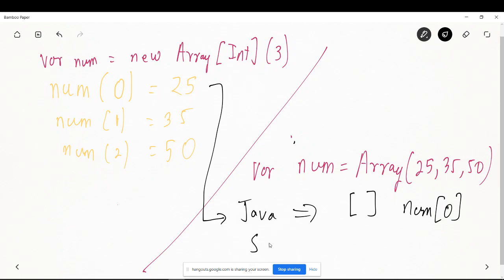And in Scala, while you are accessing an element of an array, or when you're defining the length of an array, you give it as a circular bracket, right? So this is the one thing that you need to remember, okay?